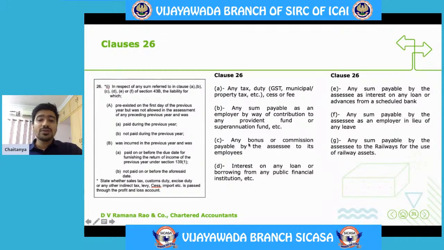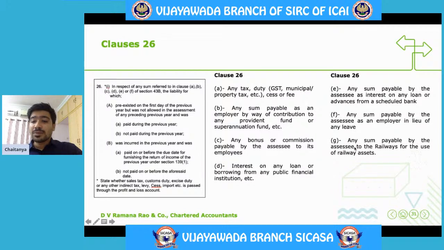C talks about any bonus or commission payable by the SSC to its employees, interest on any loan or borrowing from any public financial institution, any sum payable by the SSC as interest on loan or advance from a scheduled bank, any sum payable by the SSC as an employer in lieu of any leave, that is, leave encashment.